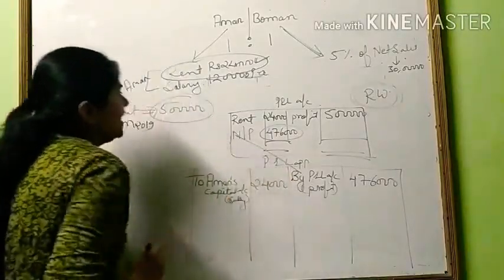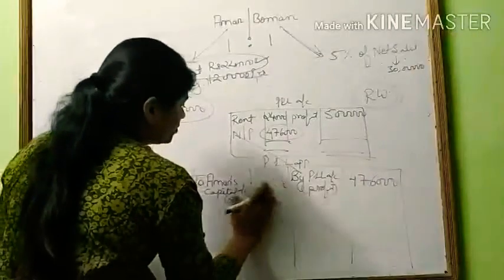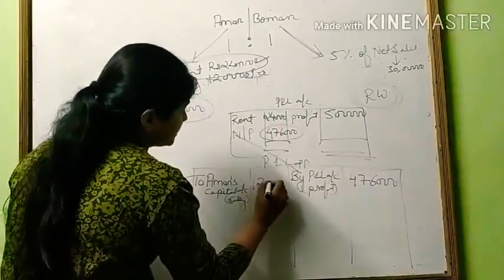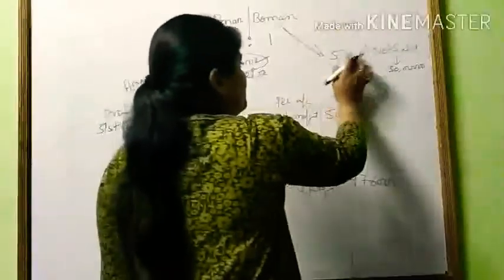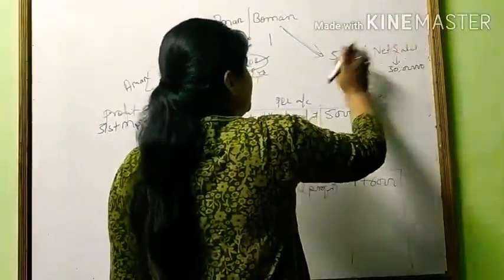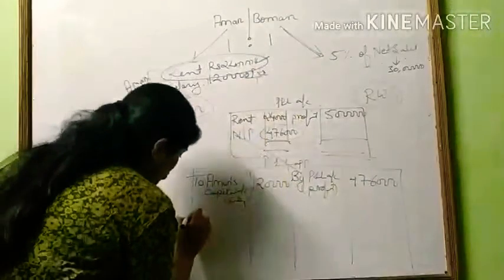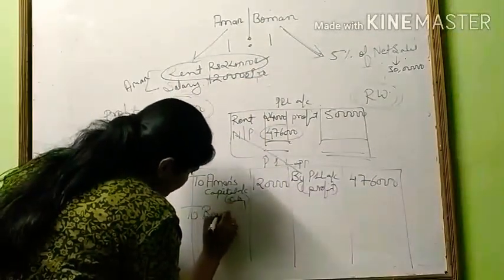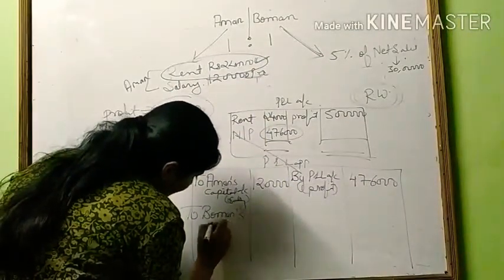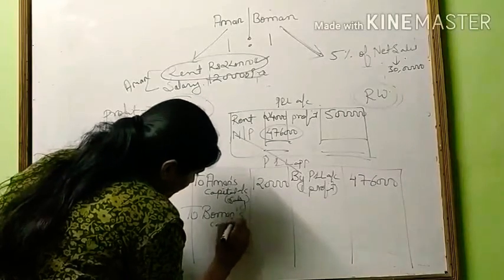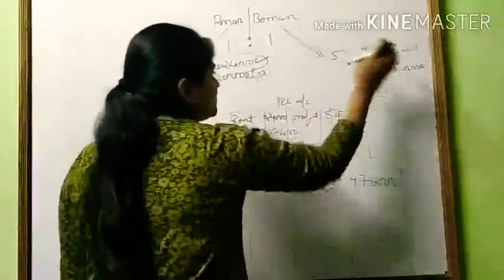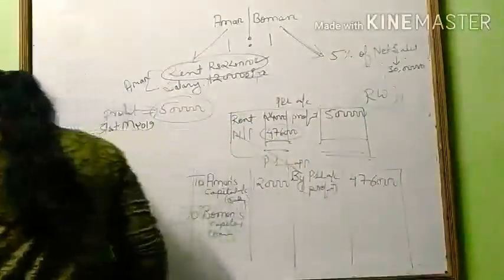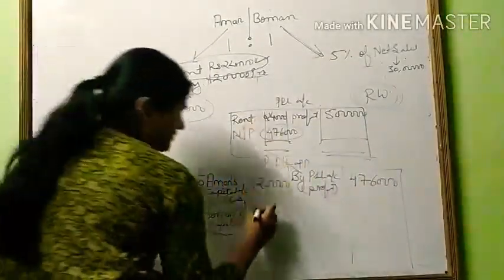Not 24,000, that is rent. It is 1,20,000. And Boman gets 5% of net sales as commission. So to Boman's capital account, in brackets commission. How much? 5% of 30 lakh, which is 1,50,000.